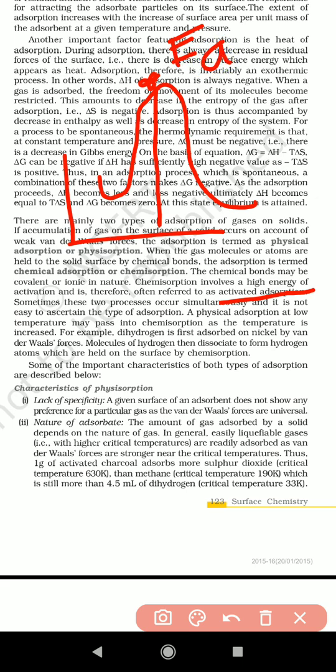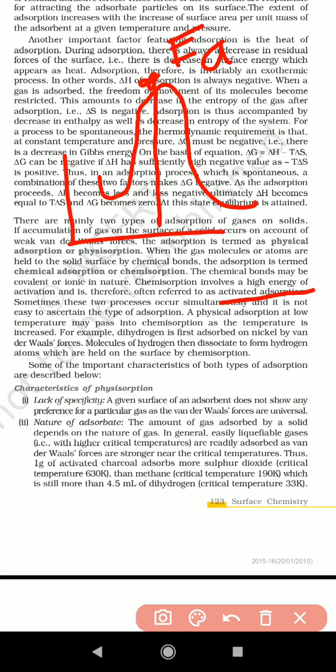Symbolically we express it as EA. That means the chemical reactants absorb some amount of energy to reach a certain height, called the activation energy or activated complex. So that is called activated adsorption.